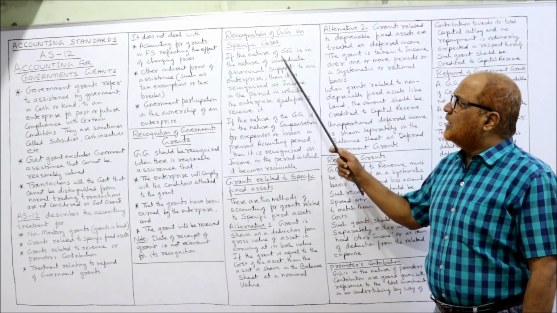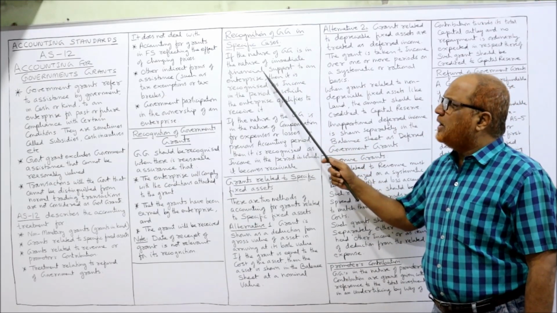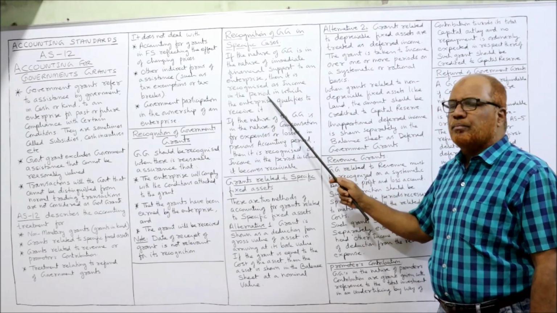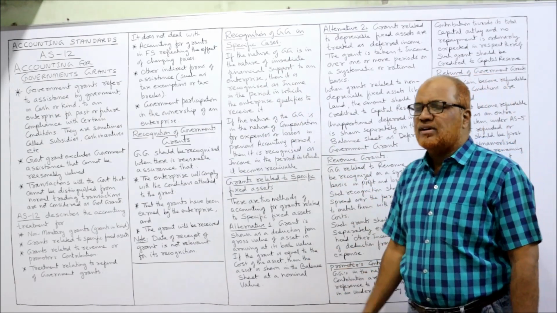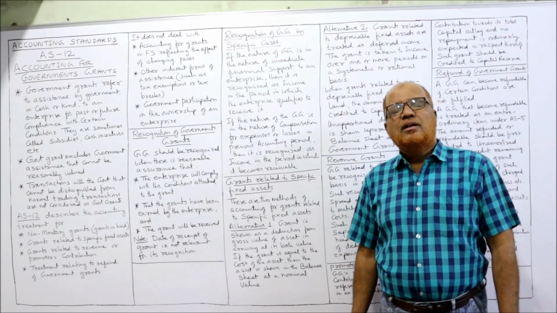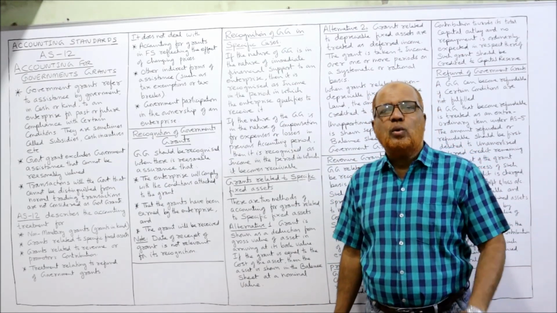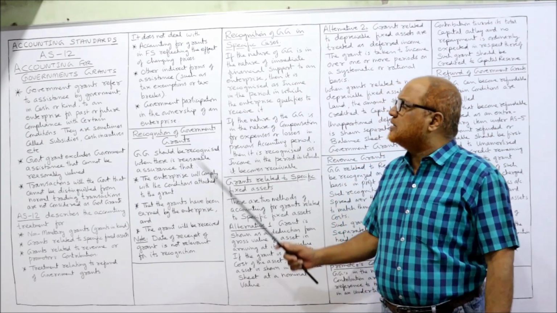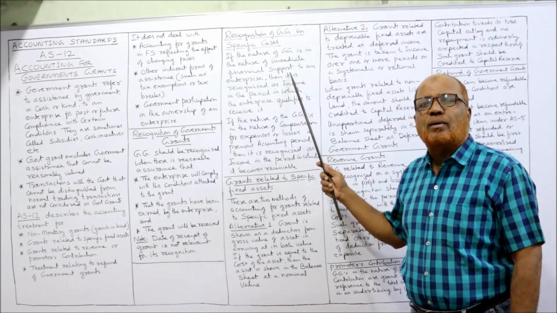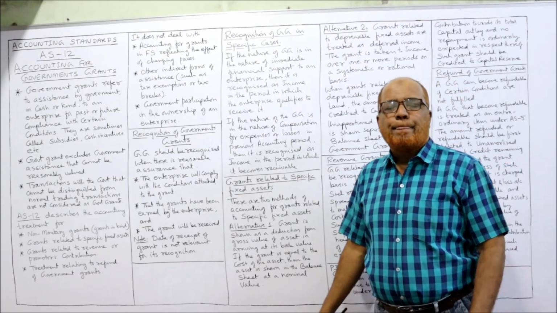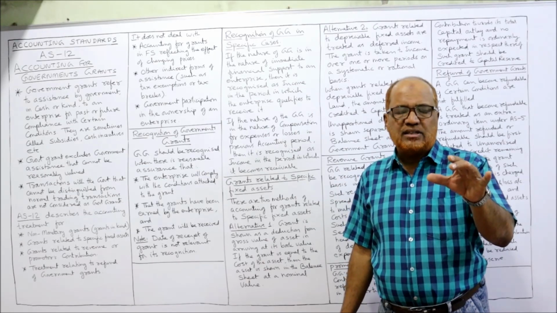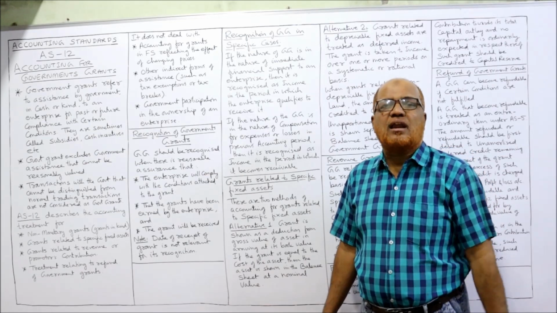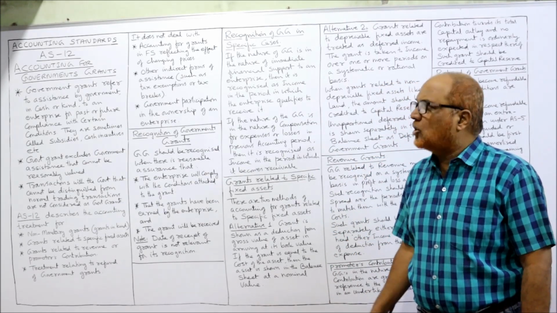Now, see carefully. If the nature of the government grant is in the nature of immediate financial support to an enterprise, then it is recognized as income in the period in which the enterprise qualifies to receive it. Sometimes the government will give the grant to assist the enterprise in the form of financial support. So we have to see when this financial support is given. Accordingly, we treat it as a revenue income and take it to the profit and loss account.